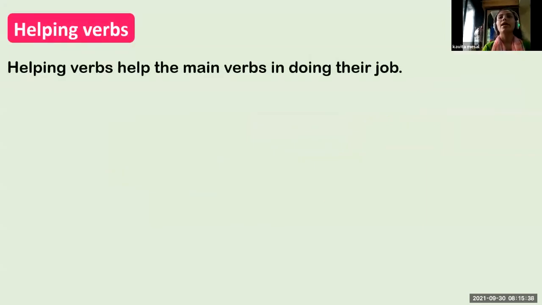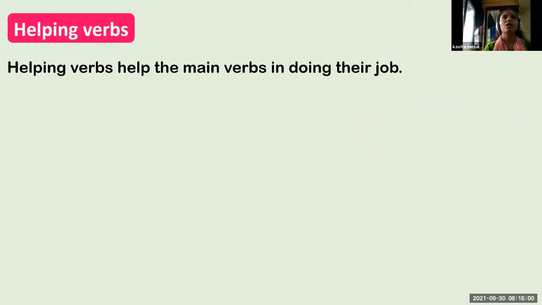Okay, and next we will see helping verbs. We have seen main verbs, linking verbs, and now we will see helping verbs. Now, what are helping verbs?